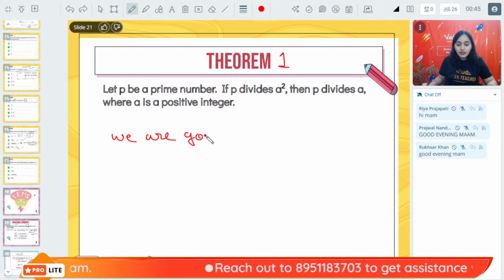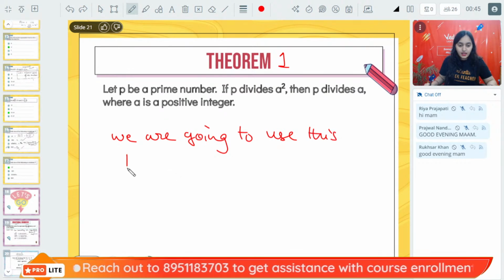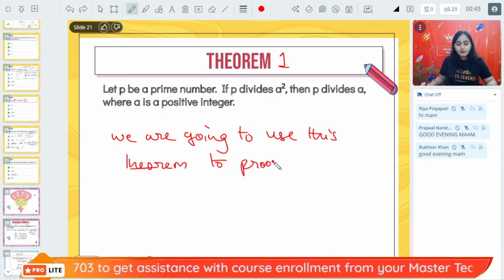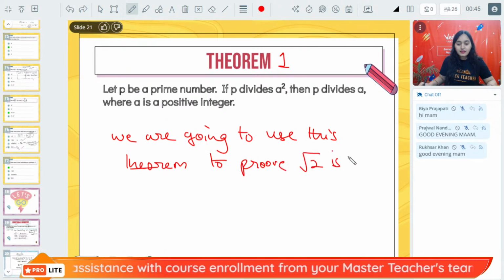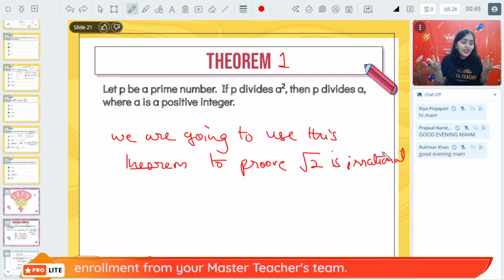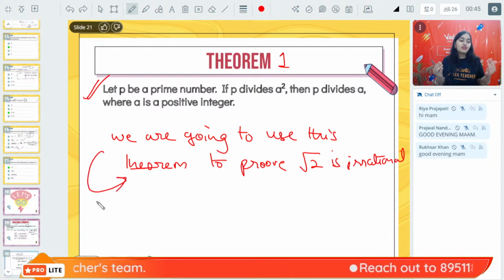We are going to use this theorem to prove root 2 is irrational. Why are we learning this theorem? We are learning this theorem to prove that root 2 is an irrational number.